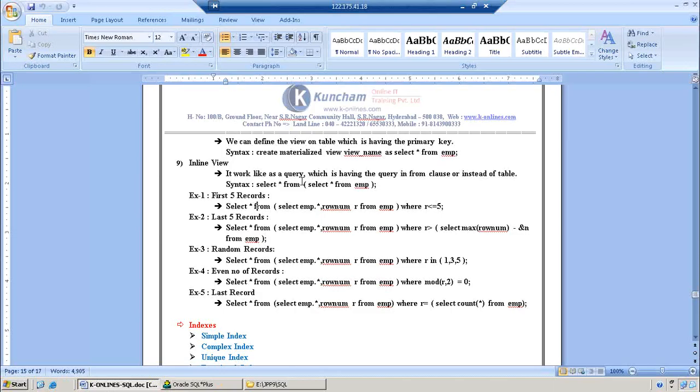An inline view means a query that is written in the FROM clause instead of a table. For example, SELECT * FROM EMP. Instead of the table, I want to write a query. That is nothing but an inline view.